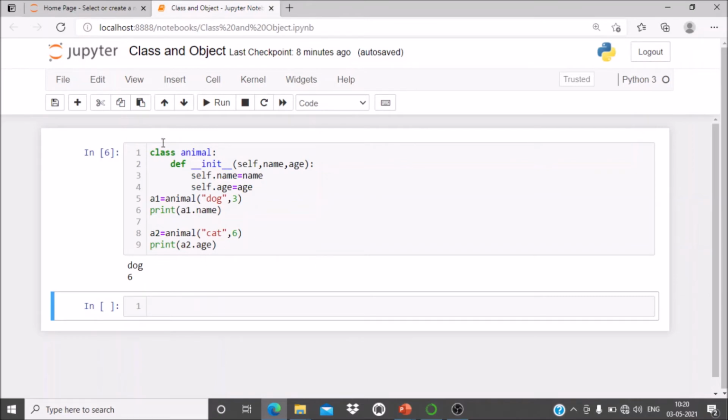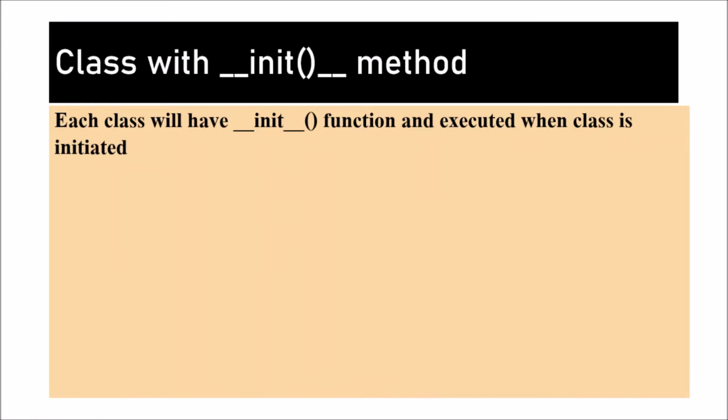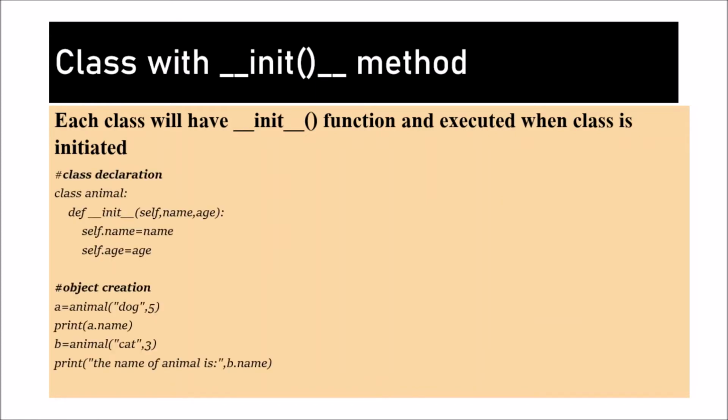So this is nothing but how you can have the init method in the class, and how you can create the object of it. So here we know each class will have an init function. So this is nothing but how you can declare a class and how you can have the object creation.